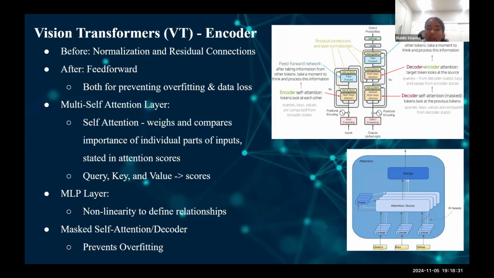After going through the normalization and feed-forward layers, the data then gets processed into the multi-layer perceptron head, or MLP head, to introduce nonlinearity to refine relationships within the data. The attention score goes through a series of linear transformations and nonlinear activation through a ReLU layer. The transformed attention score goes to the masked self-attention layer, or the decoder, where the model is trained to differentiate the masked patches versus the normal to prevent overfitting. The transformed attention score goes to the classification head to get the result of whether a tumor is present in the MRI scan or not.